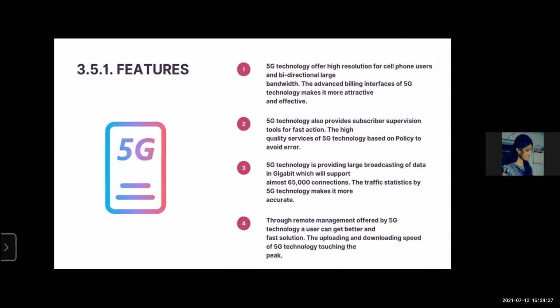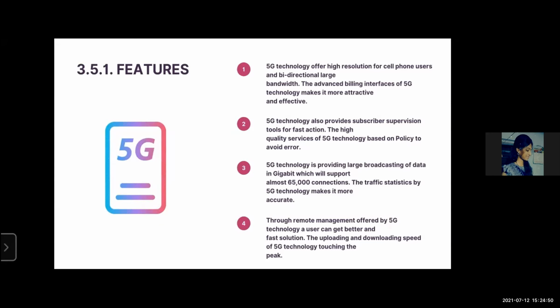Features of 5G. 5G technology offers high resolution for cell phone users and bidirectional large bandwidth. The advanced billing interfaces of 5G technology make it more attractive and effective. Second, the 5G technology also provides subscriber supervision tools for fast action. The high quality services of 5G technology are based on policy to avoid error.